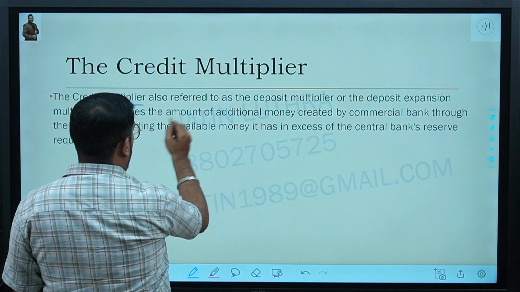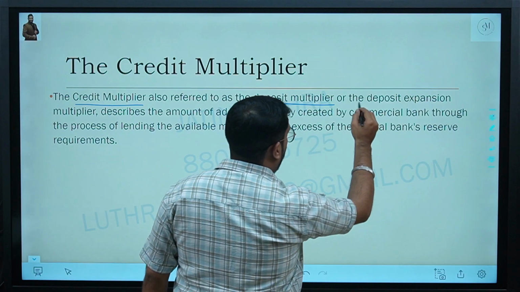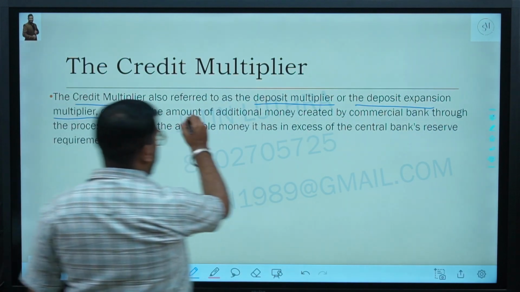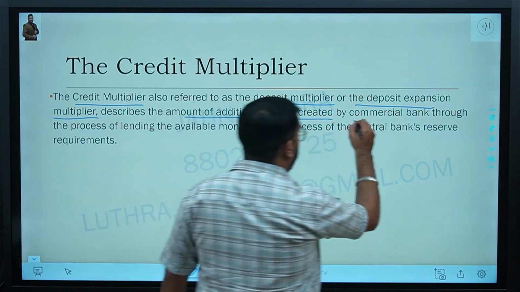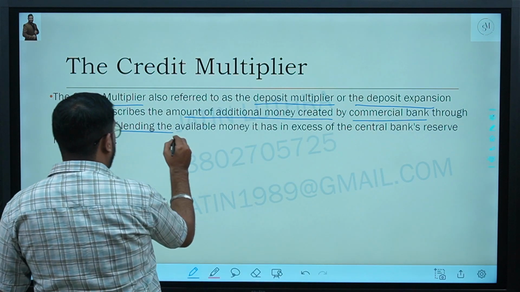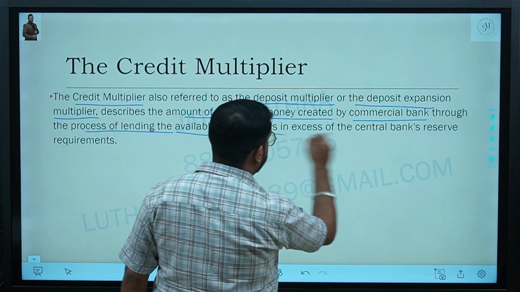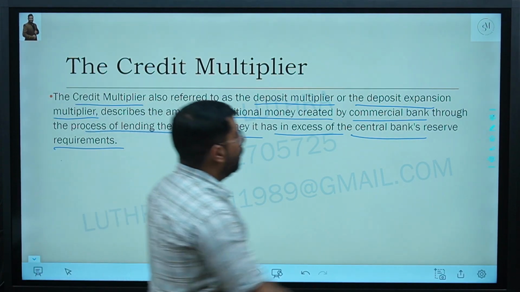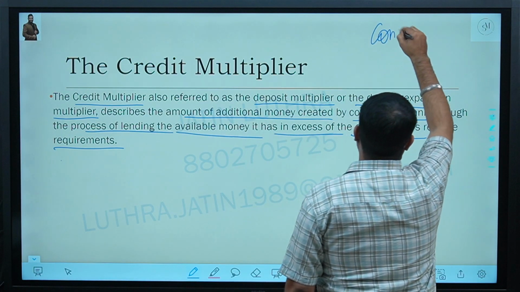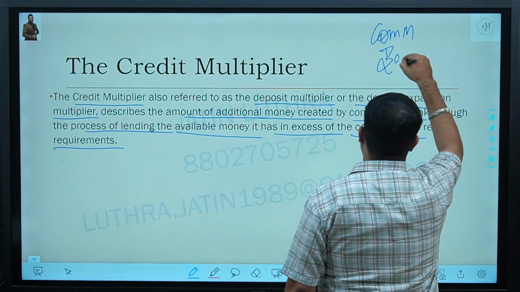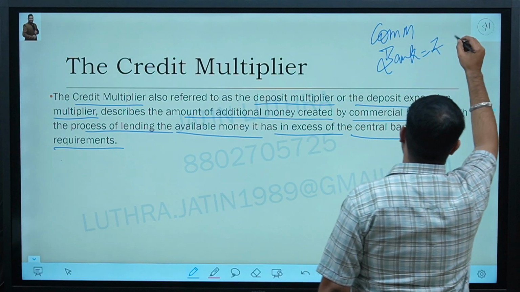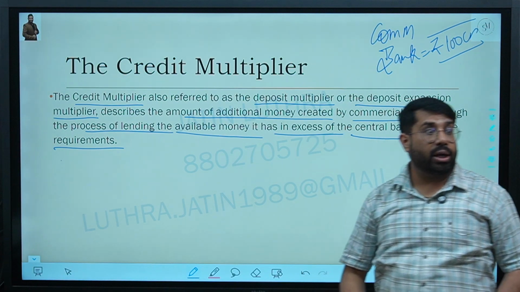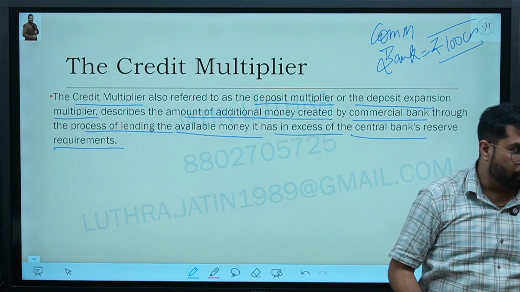the credit multiplier, also referred to as the deposit multiplier or the deposit expansion multiplier, describes the amount of additional money created by a commercial bank through the process of lending the available money it has in excess of the central bank's reserve requirement. A commercial bank is having, let us say, 100 crores extra after creating reserves with the central bank.